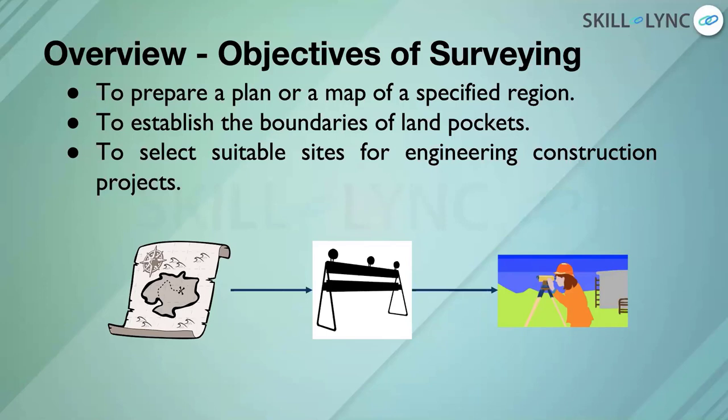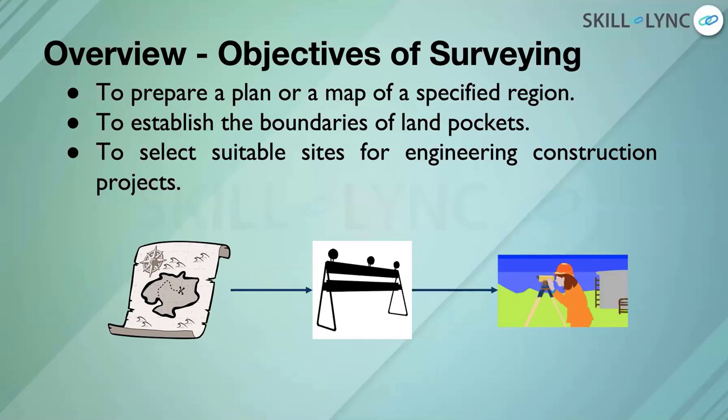So that's why surveyors give the plan or a map of a particular region so that the engineers can have a look at it and say, okay, this particular route looks feasible. The other route has a lot of complications. We need to ask people to move out. We need to uproot trees or construct bridges. We will just drop that. We'll take this route. So that's the main reason why a plan or a map is developed, and surveyors play a main role in developing that.